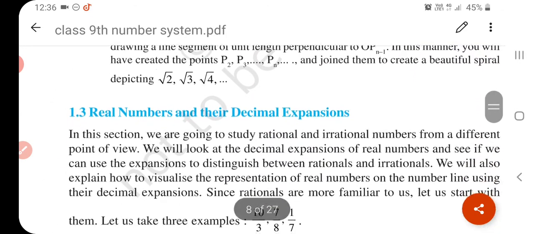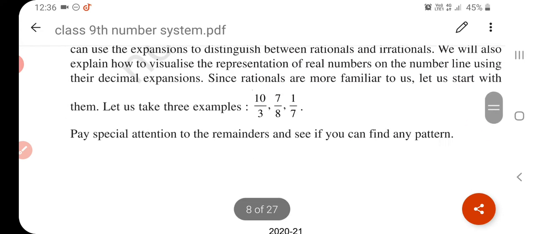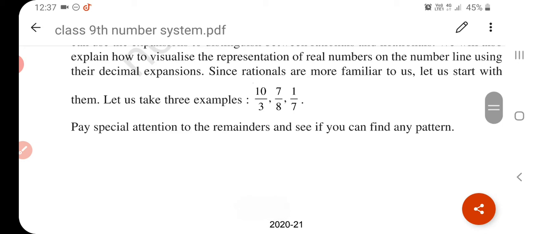And what are real numbers and their decimal expansion? You know, in your previous classes you saw the decimal expansion of 10 upon 3.